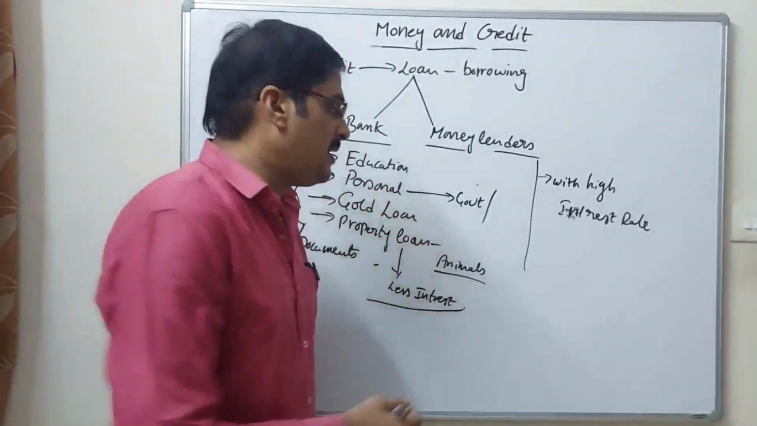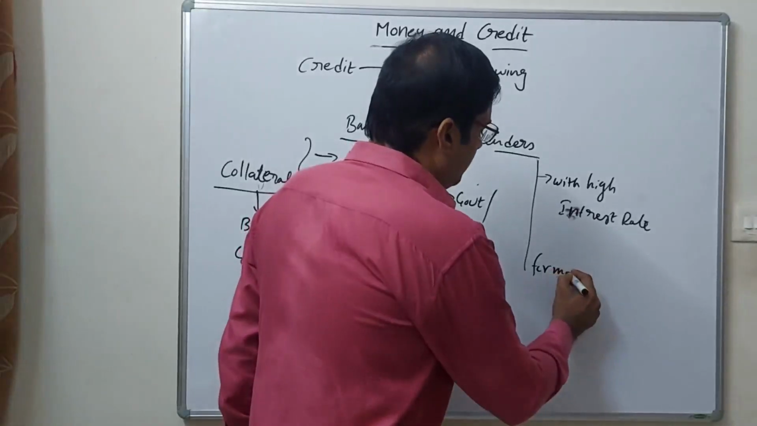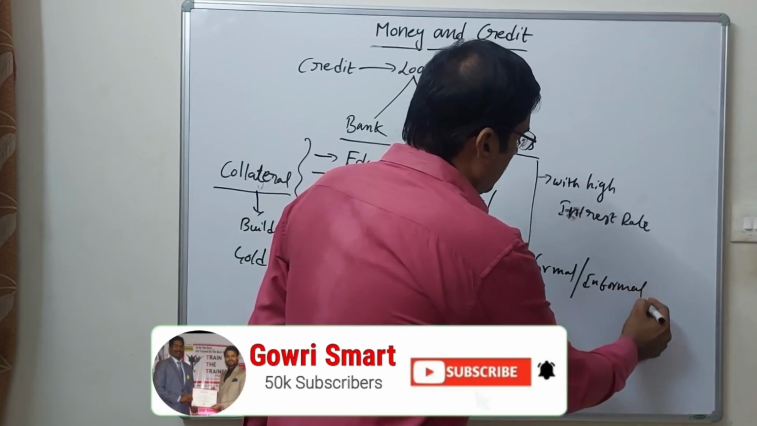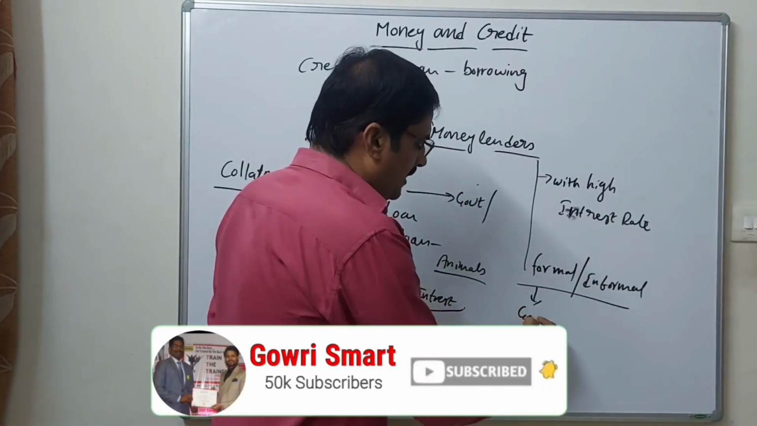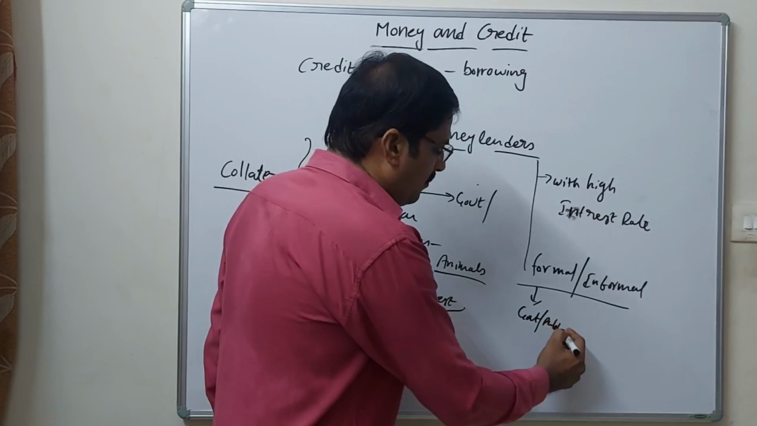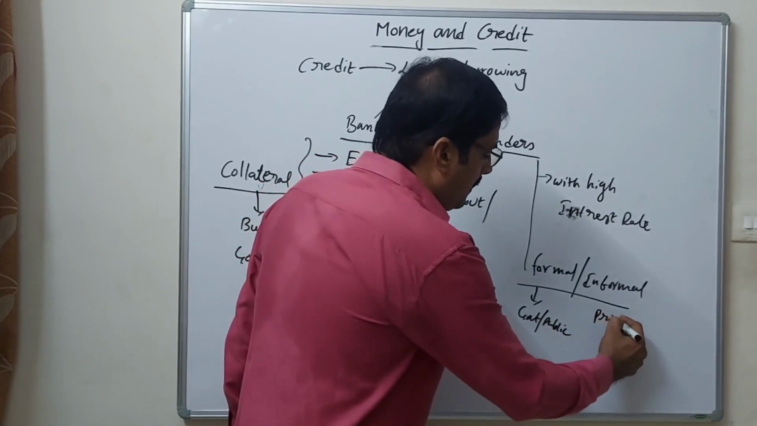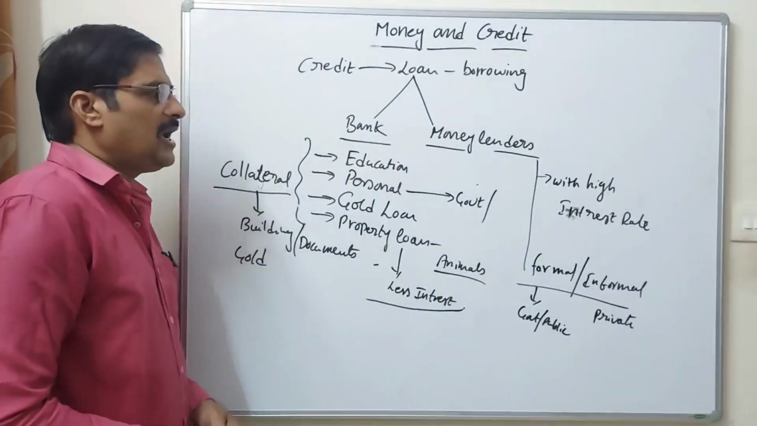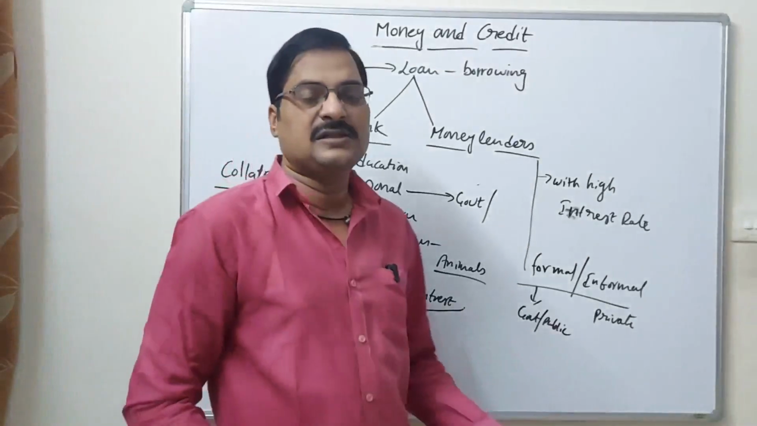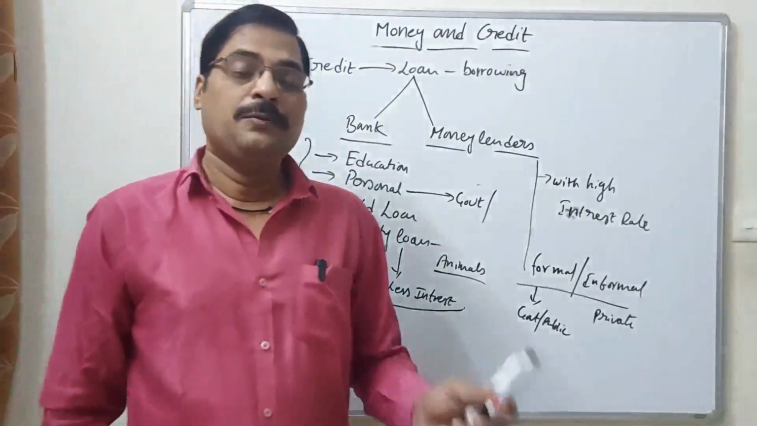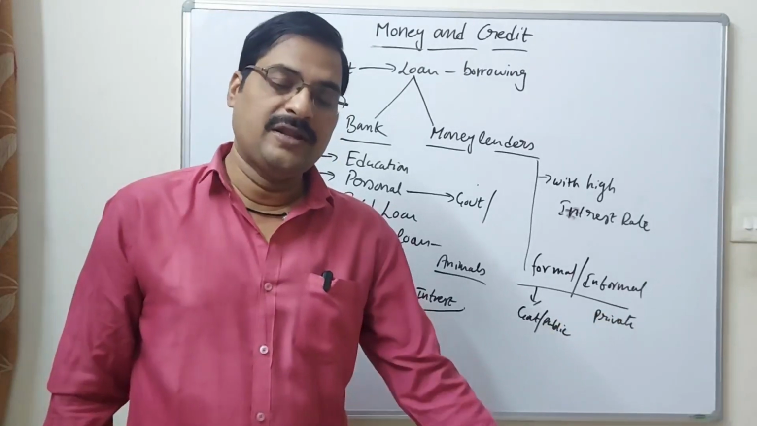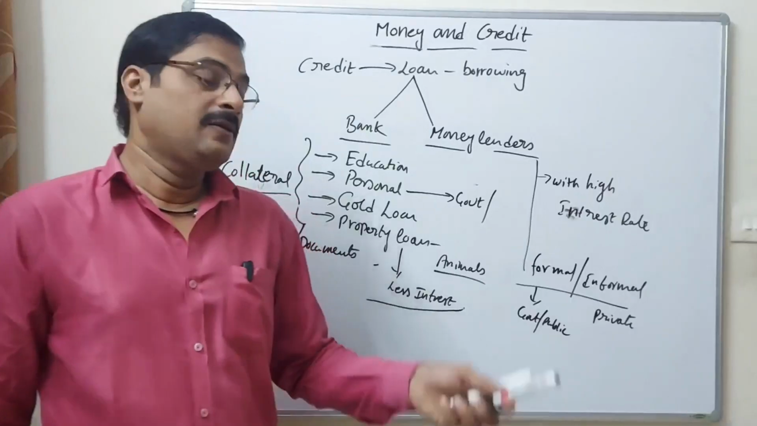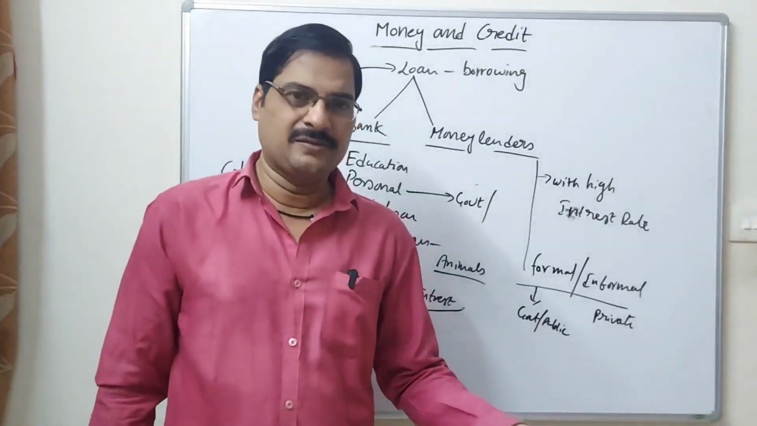What is the meaning of formal and informal sector? Formal is called government or public welfare purpose. Informal means private. In the formal sector, they give money to the people at a very low interest. That is a very important plus point for the borrowers, but they are giving it very late.